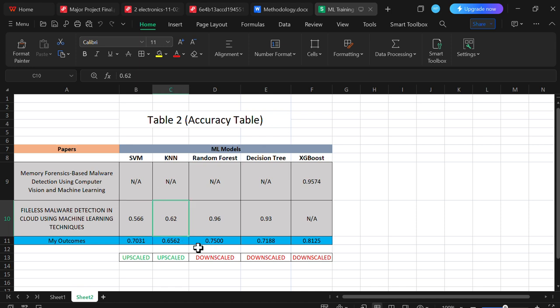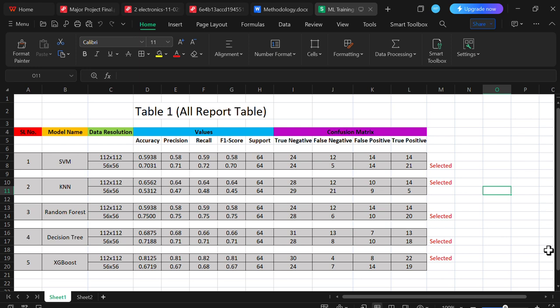For KNN, it was 62% accurate, but for our trained model with the 56 into 56 or 112 into 112 dataset, the accuracy increased to 0.65. For the rest of the models, that is random forest, decision tree, and XGBoost, the performance downscaled. This table clearly mentions how the models performed on the 112 into 112 dataset and the 56 into 56 dataset, and we only focused on the accuracy metric for every machine learning classifier.